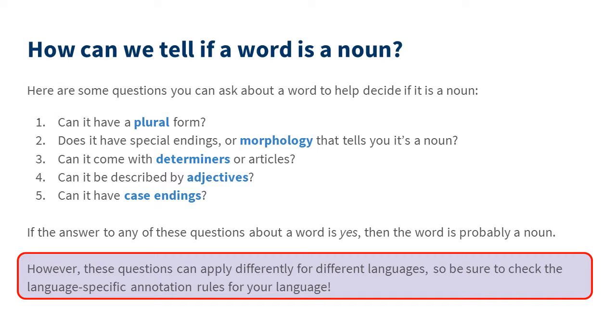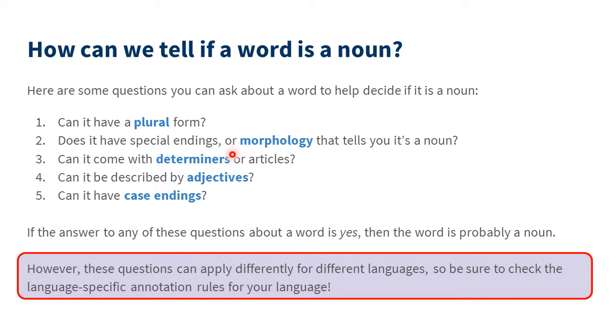So how can we tell if a word is a noun? Here are some questions you can ask about a word to help decide if it is a noun. If the answer to any of these questions about a word is yes, then the word is probably a noun. However, these questions can apply differently for different languages, so be sure to check the language-specific annotation rules for your language. But some good questions about nouns are: can it have a plural form?